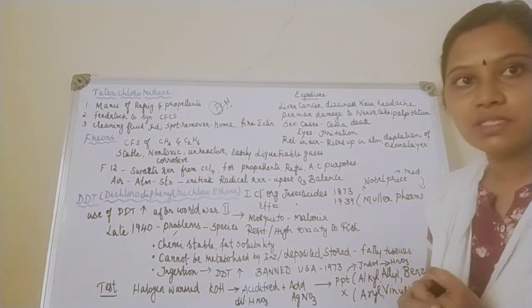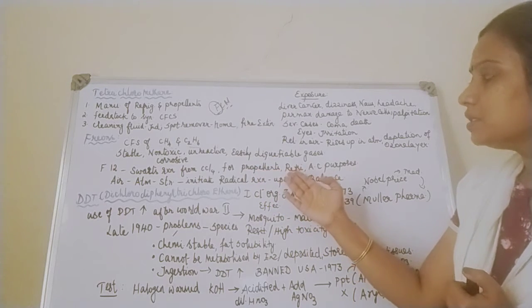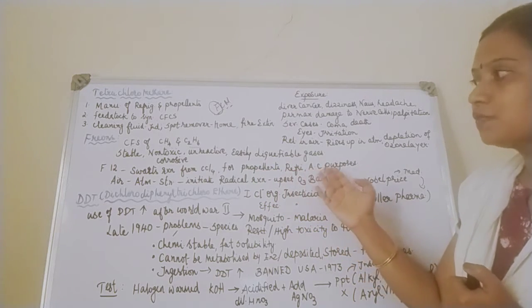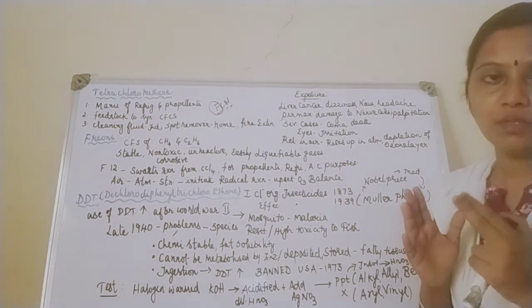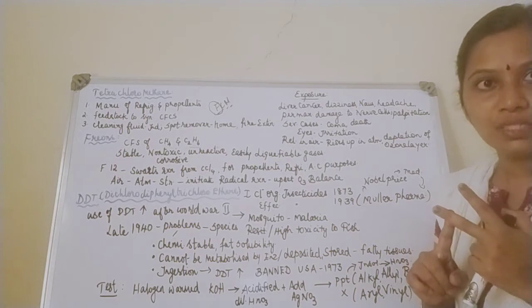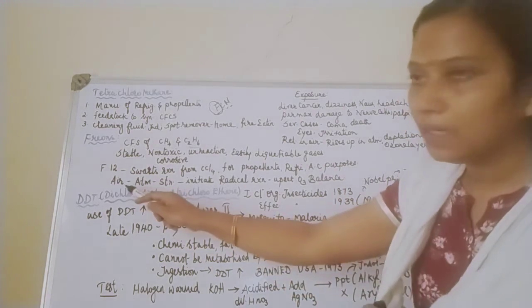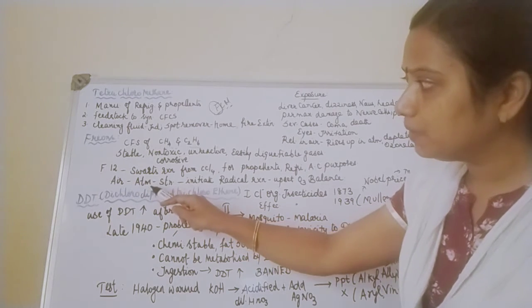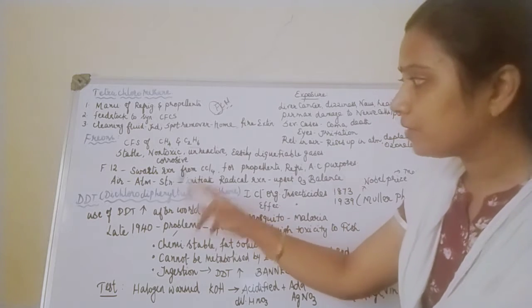Where is this freon F12 used? It is used in propellants, in refrigerants as well as for air conditioning purposes. So whenever you think of freons, you have to imagine the 2 points, refrigerant and air conditioning purposes. Once it is released to the atmosphere, it rises up and moves to the stratosphere.